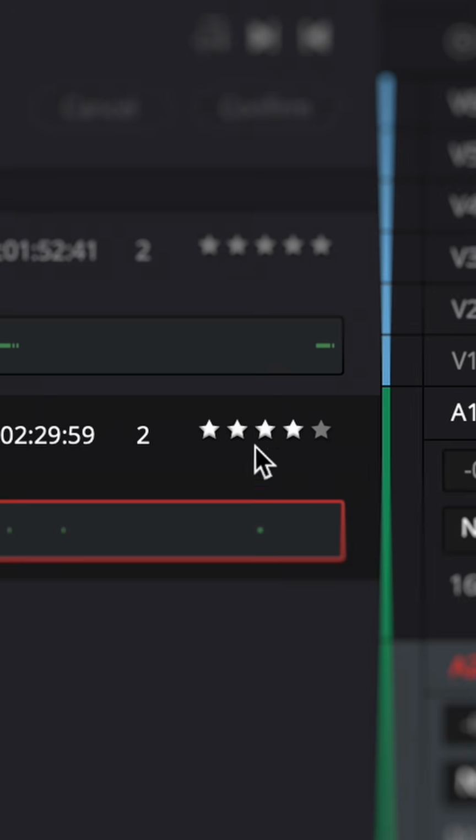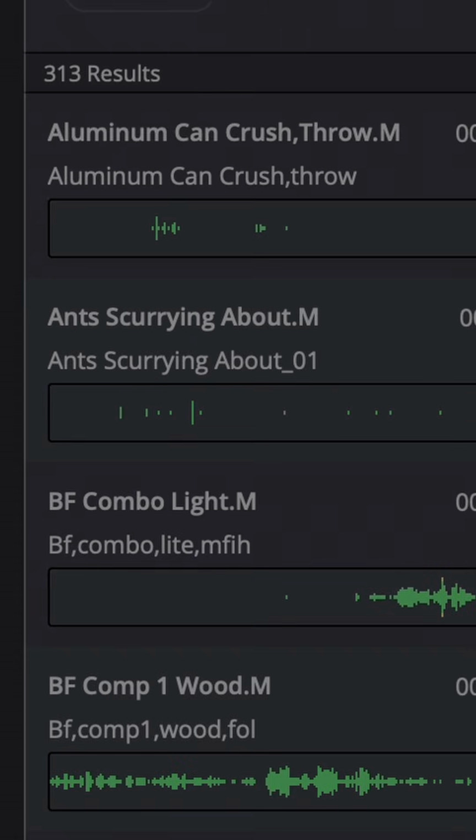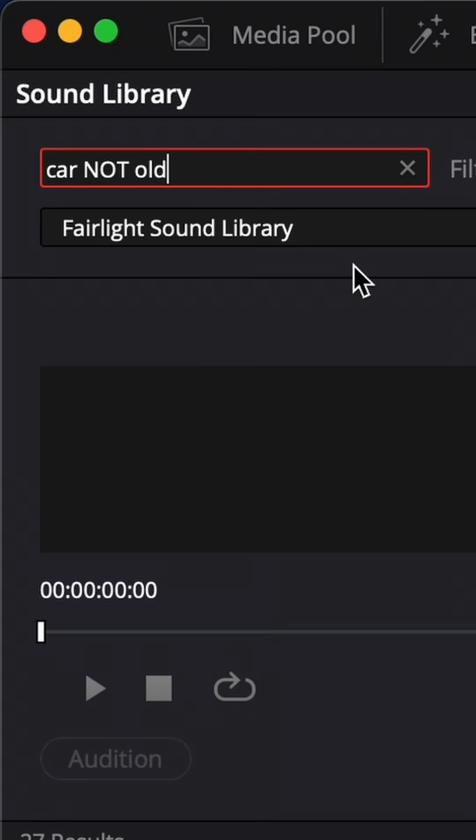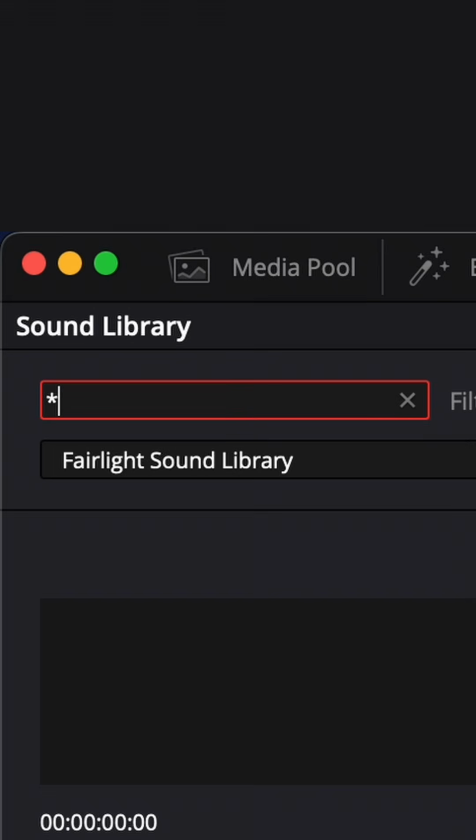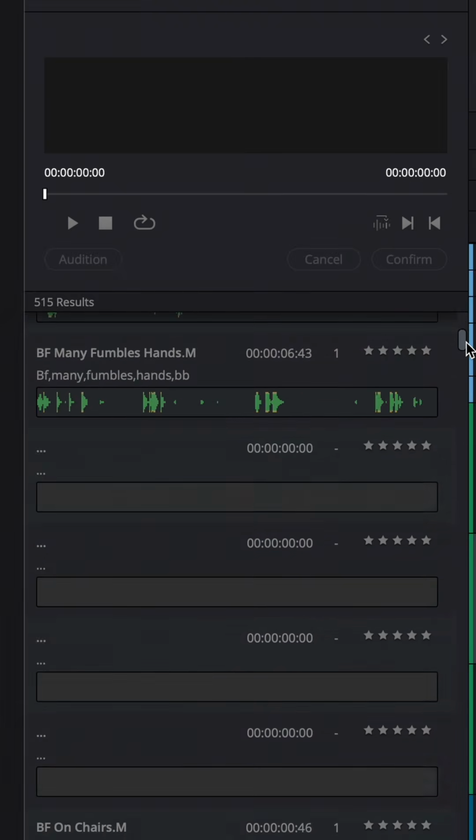There's also a rating system to help you locate your favourite sounds in the future. The search field has a few other options such as using and or not keywords for better filtering. If you don't know what you're after, type 3 asterisks in the search field and it will show you a list of all available sounds in that library.